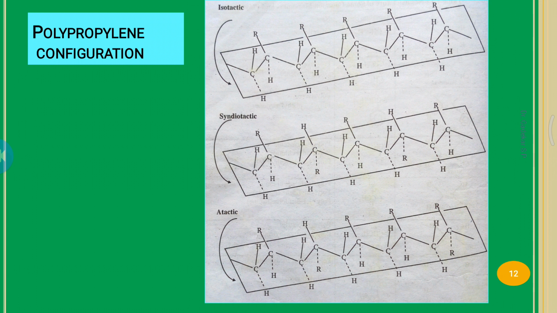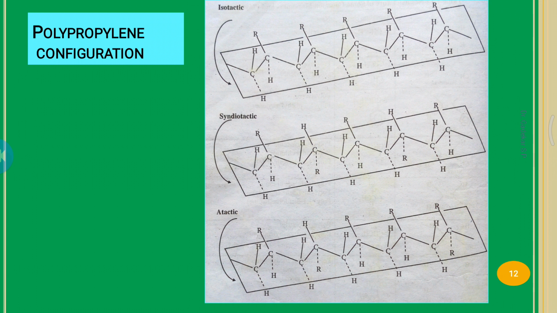In this figure, what is the difference between these three figures? The arrangement of R group. In the first figure, R is joined in a similar way on the upper side, but in the second, R is mismatched, opposite to the first R group, an alternating R group.